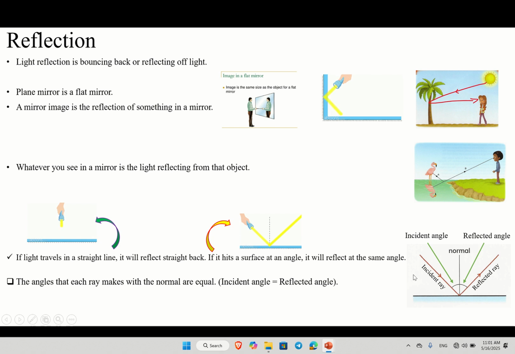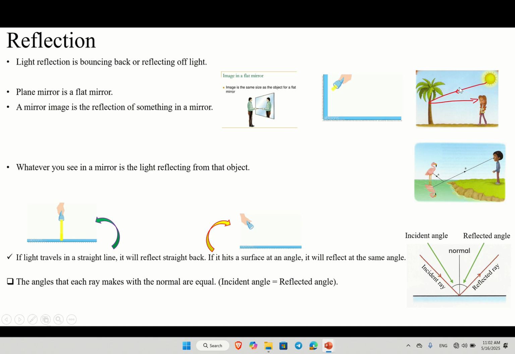So we have to know some things here. The light comes from the source. What's the name of this light? And the light that reflects off, what's the name of this? The light that comes from the source is the incident ray. Incident ray is the light that comes from the source of the light. For example, this is the incident ray. Light comes from the source, which is the sun, and the light that comes out from the object, reflecting off the object, we call this the reflected ray. And this ray that comes from the tree is the reflected ray.